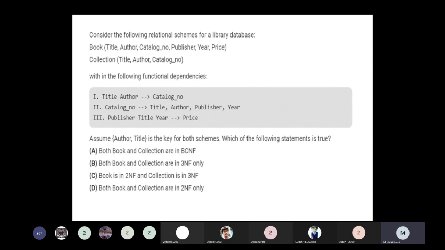There is no violation here; all the Collection table attributes are prime or non-prime attributes, isn't it? So option A, both Book and Collection are in BCNF, is correct. Okay, the next question.